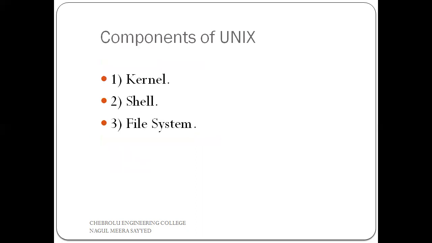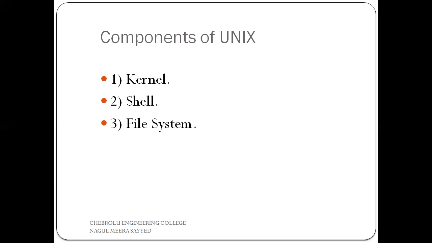Now, coming to the components of Unix, this is a very important thing. In this topic, you may get a lot of questions, a lot of bits. Here, what is the meaning of components? Components are nothing but parts. We can call them parts. Simply, parts of Unix. We may also call it the architecture of Unix.